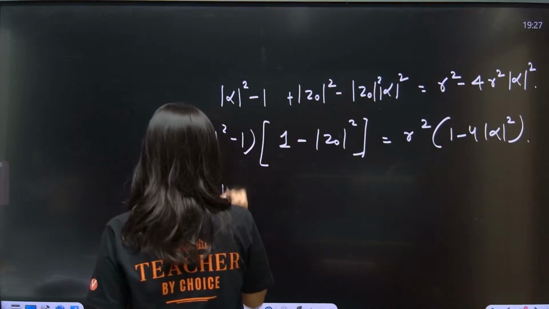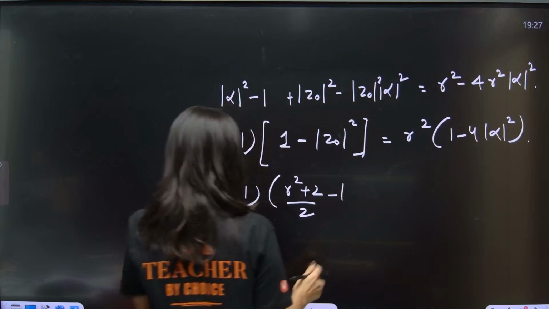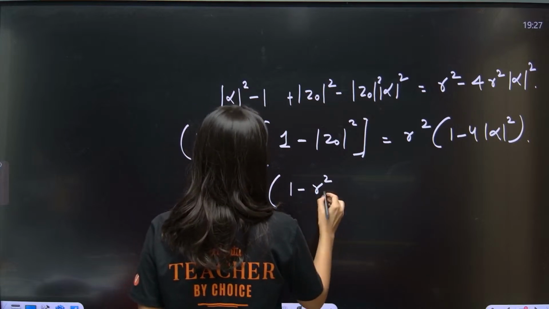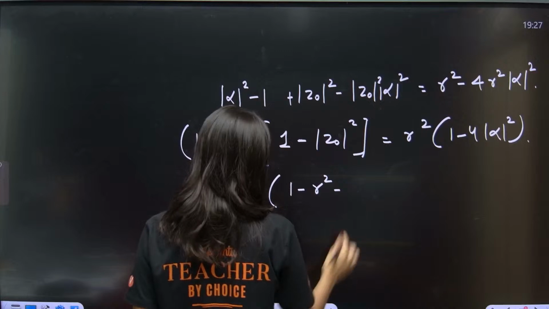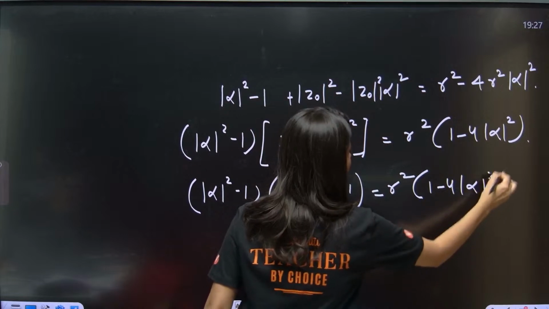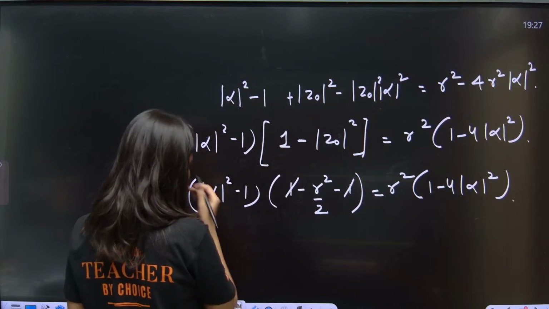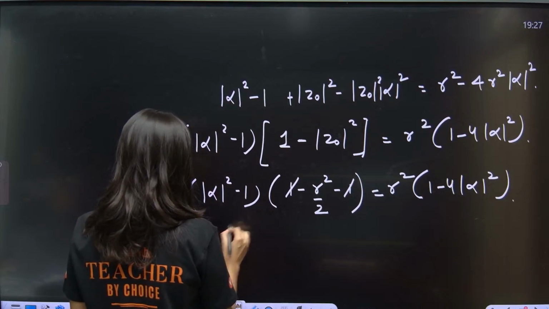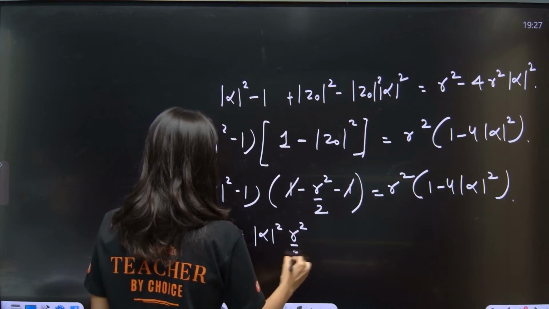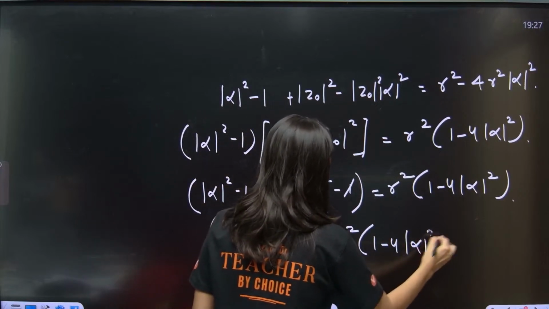So r square plus 2 by 2 minus, okay, 1 minus r square minus 2, sorry, this is minus 1, this is by 2, is equals to r square 1 minus 4 mod alpha square. Now we just need to solve it, that's it. Okay, so this is 1 gone, and let's multiply it. So this is negative, so 1 minus mod alpha square r square by 2, and from here r square 1 minus 4 mod alpha square.